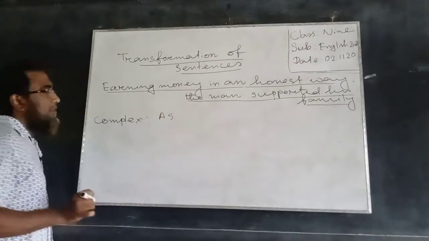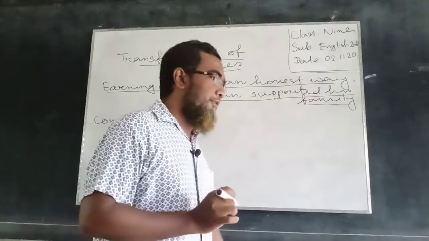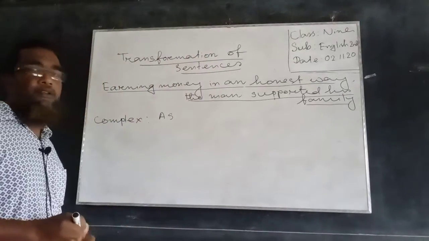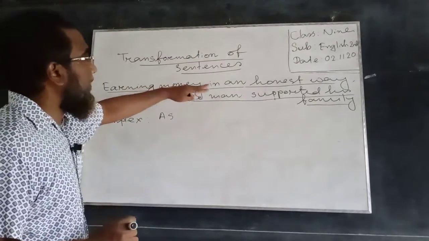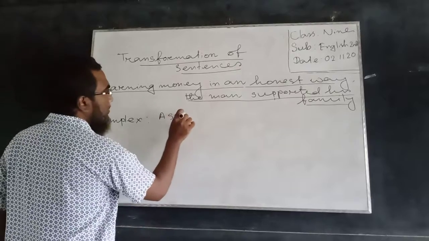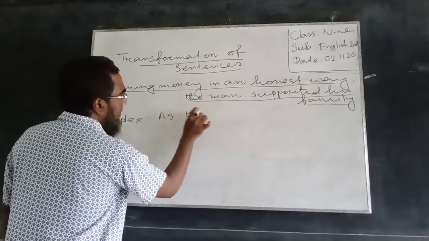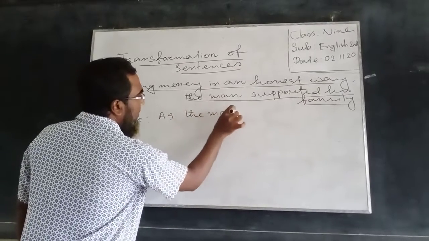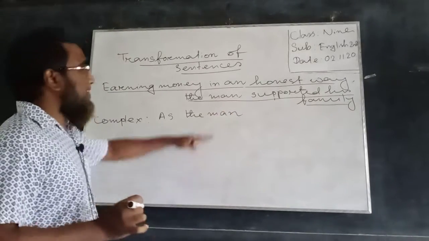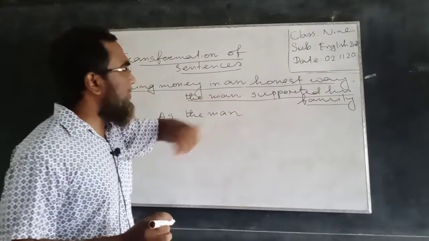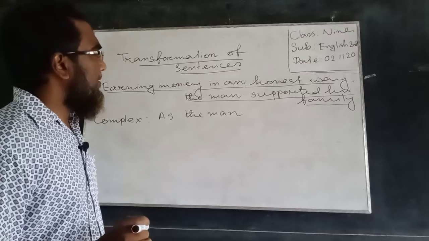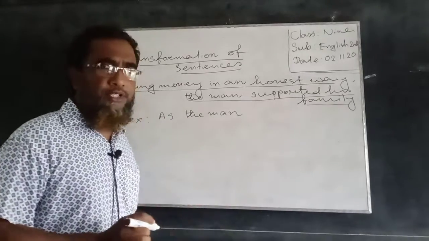namely as. This is the subordinating conjunction, and we have to bring in the subject for earning money in an honest way. Here the subject would be the man. The man is the subject of the principal clause, the subject of the finite verb supported.